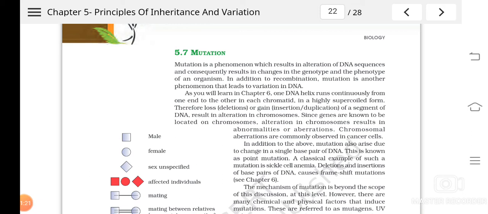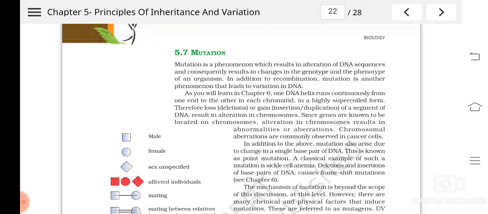Adenine, thymine, cytosine and guanine. Understood? So these nitrogen bases are arranged in a sequence and they run from one end to the other. DNA is found arranged along with the proteins in the chromosomes or chromatids.